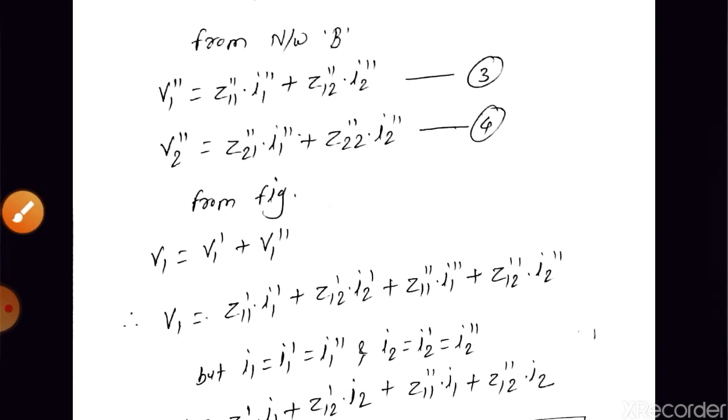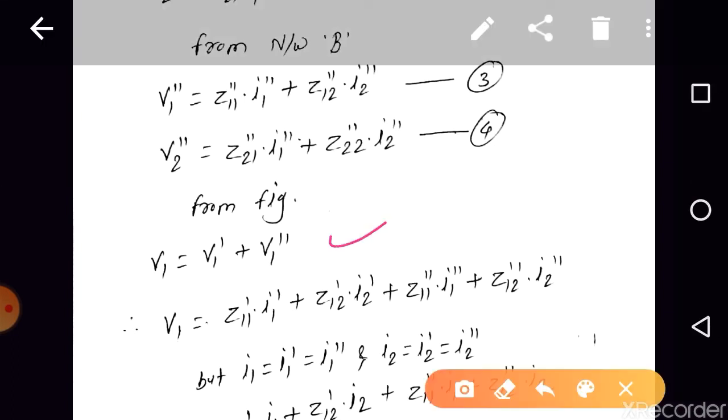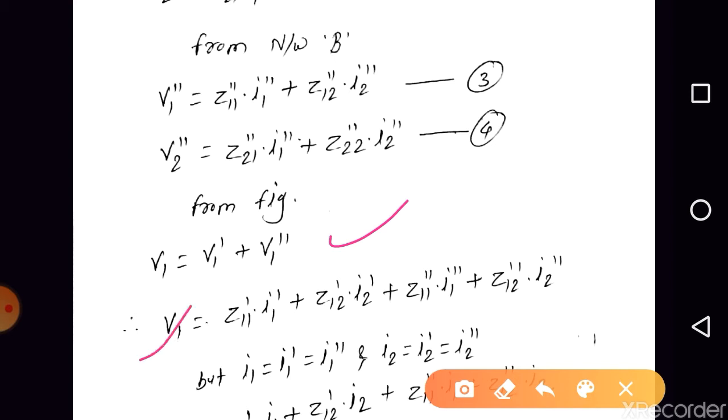So again from the figure, we can write V1 is equal to V1 dash plus V1 double dash. Okay, so here can we replace this V1 dash and V1 double dash with equation 1 and equation 3? Yes, that is V1 is equal to Z11 dash I1 dash plus Z12 dash I2 dash plus Z11 double dash into I1 double dash plus Z12 double dash into I2 double dash, right?